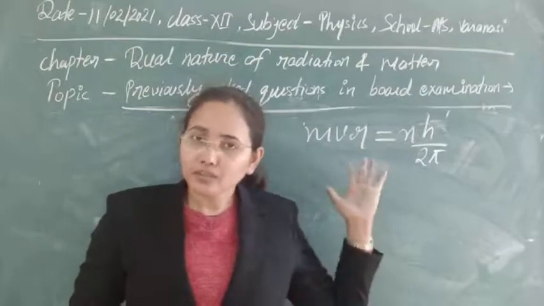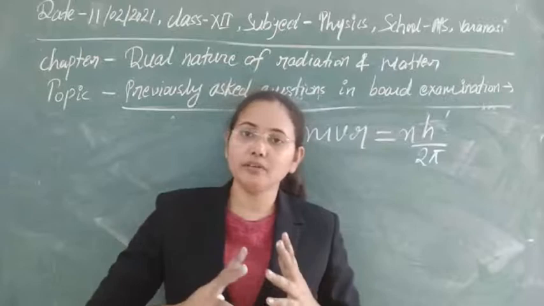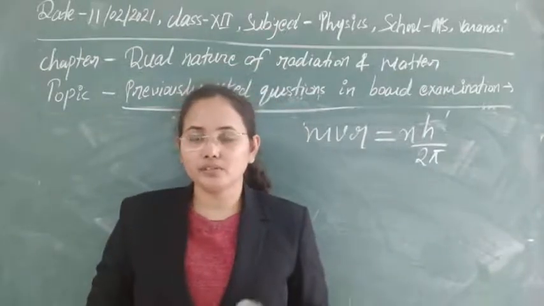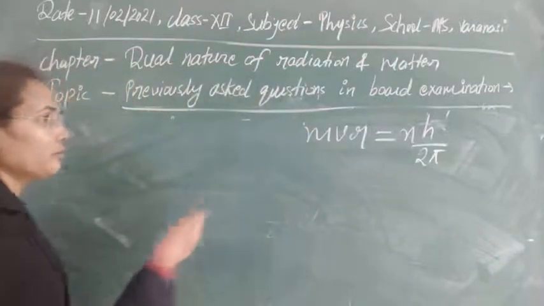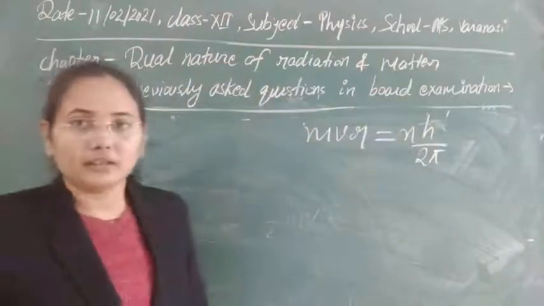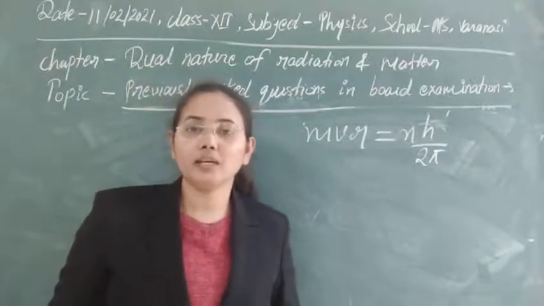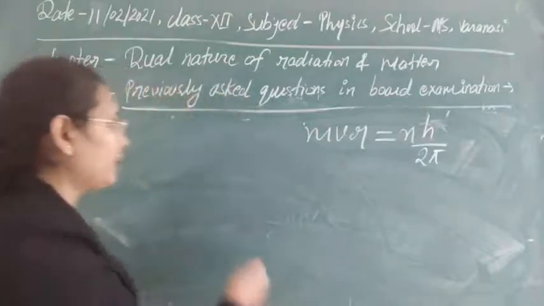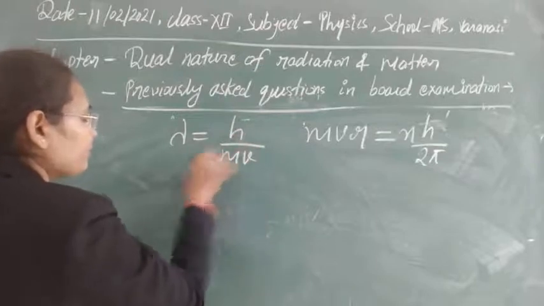Here you can solve this problem in both ways. First of all, as we are discussing the de Broglie hypothesis, let's see it first with the help of that. According to the de Broglie hypothesis, the wave associated with the matter particle, obviously if we are talking about a wave, will have some wavelength, and that wavelength can be denoted by h upon mv.